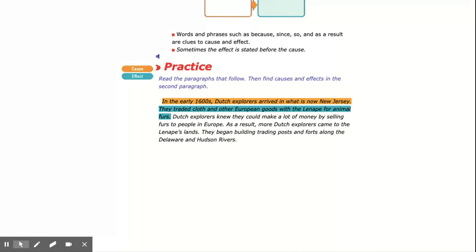At first, the Dutch settlements were temporary, or not built to last. Dutch trappers and traders did not want to settle in North America. They planned to buy and sell as many furs as possible so they could return home rich. As time went on, the Dutch realized that the region offered fertile yet inexpensive land for farming. People began moving to what is now New Jersey to settle and farm. They built permanent towns, or towns that were meant to last.